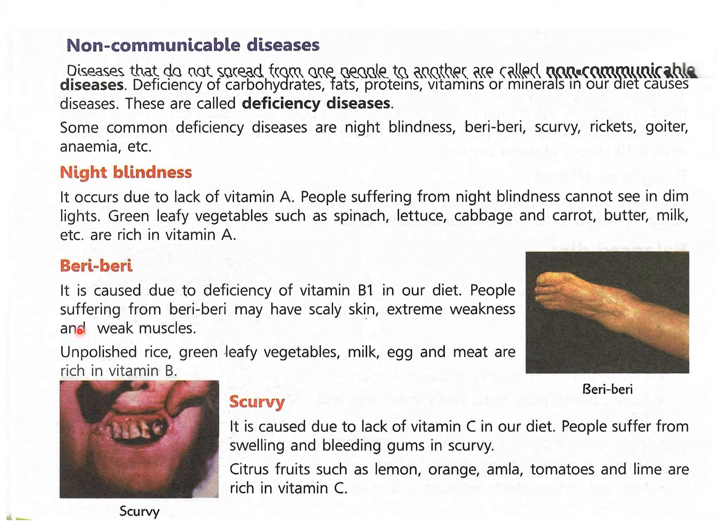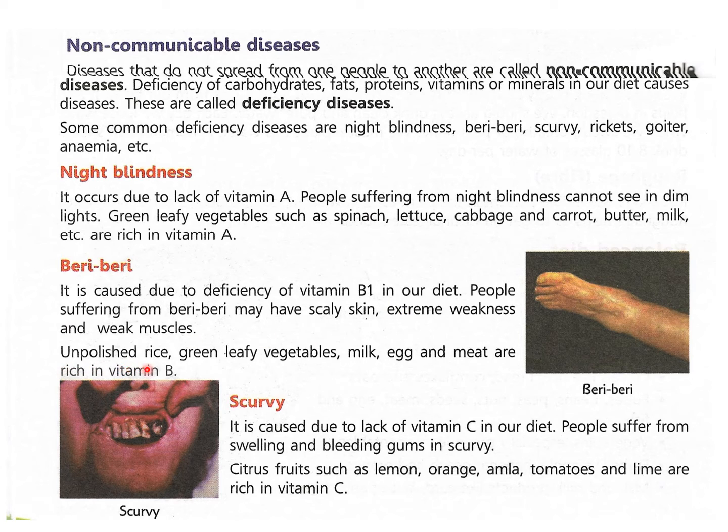Then, beriberi. It is caused due to deficiency of vitamin B1 in our diet. People suffering from beriberi may have scaly skin, extreme weakness, and weak muscles. You can see a picture of a person having beriberi disease, how the skin has become scaly and is coming off. So this is a very bad disease, and we should not have deficiency of vitamin B1.